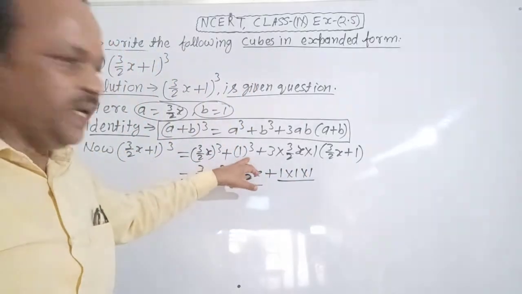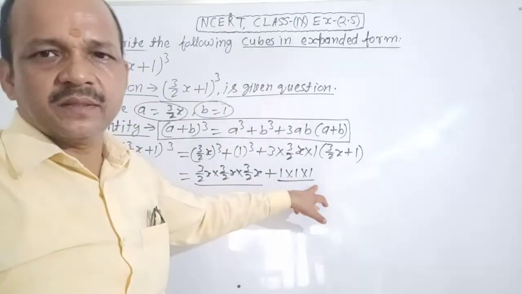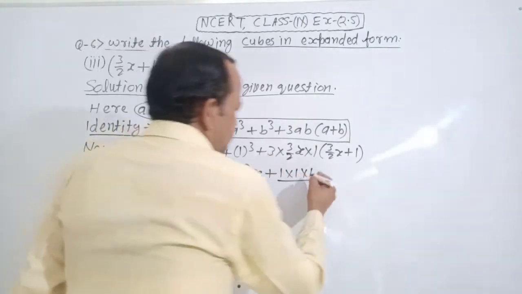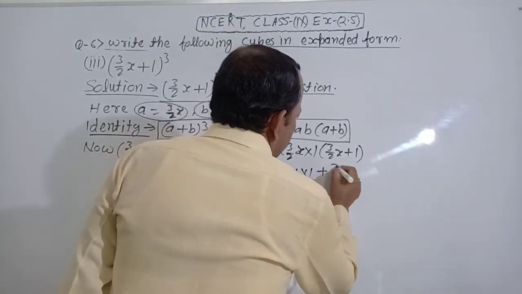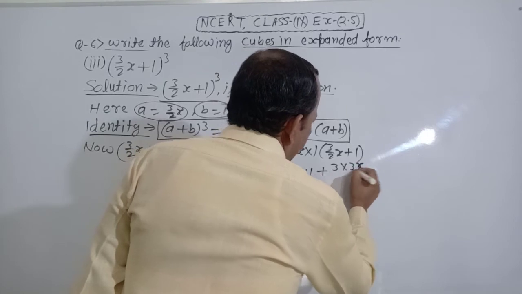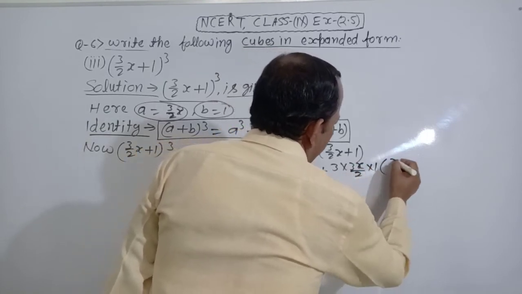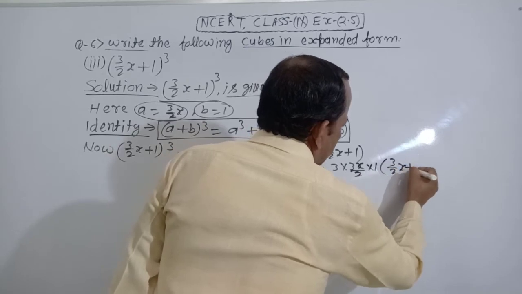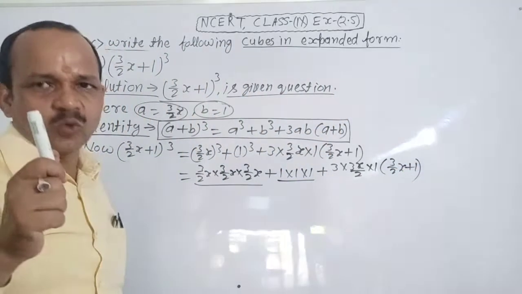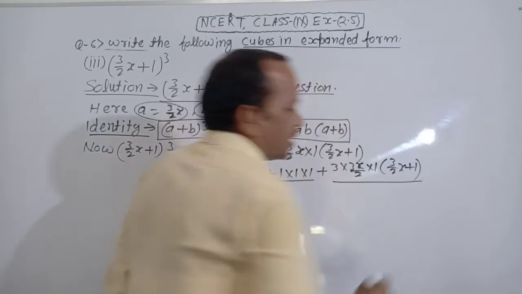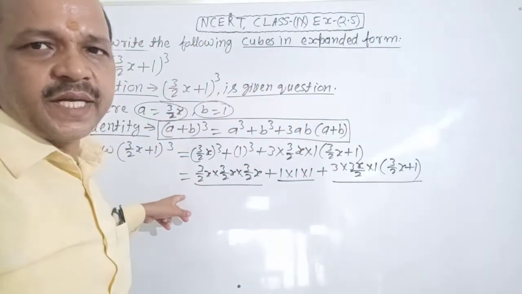Here 1 cube means 1 multiply 1, 3 times. Clear? Here plus 3 multiply 3x by 2 multiply 1 in brackets (3 by 2x plus 1) brackets close. It is clear, no confusion about it.